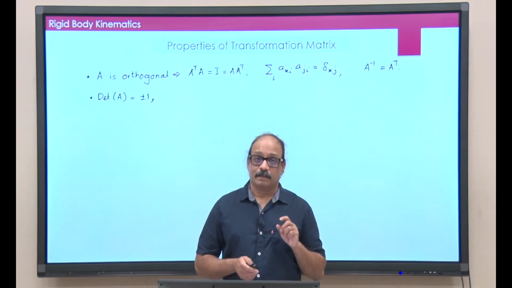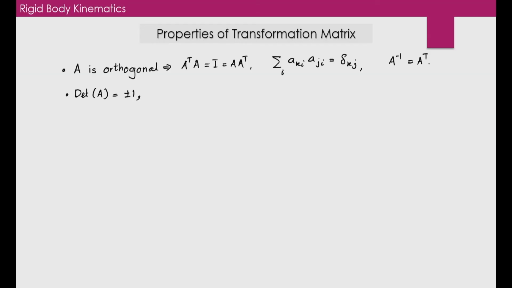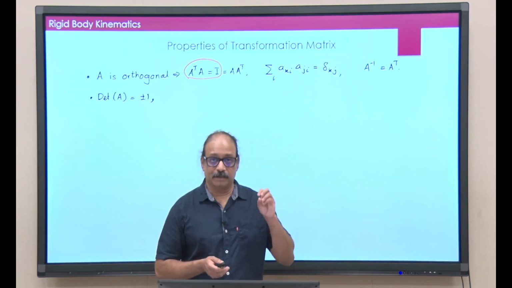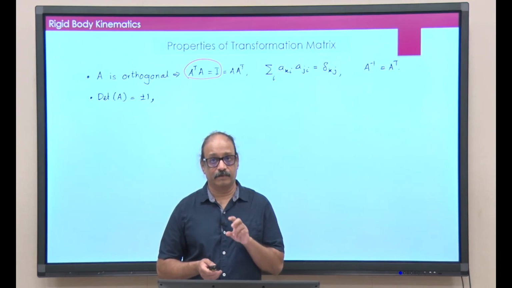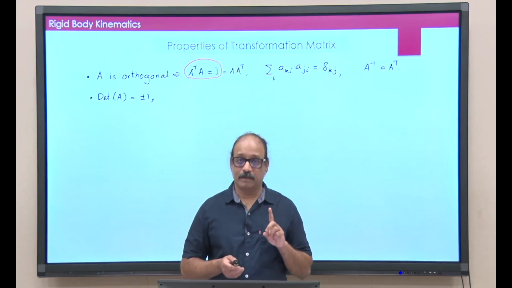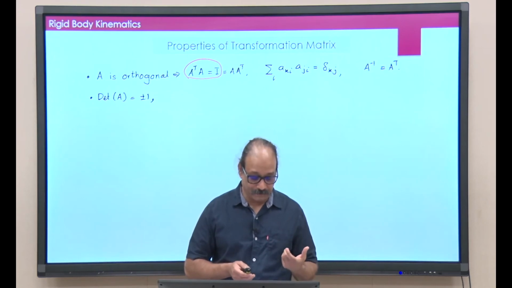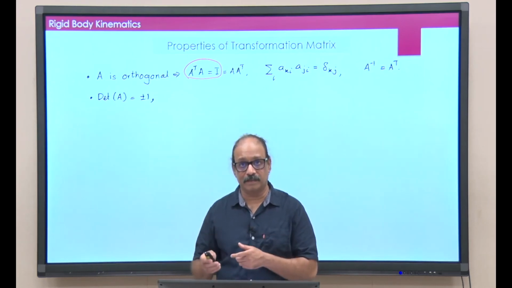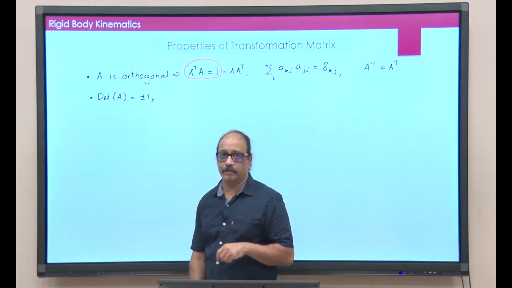Now, if I take the determinant of this equation here, then I get determinant of A transpose into determinant of A is equal to determinant of I, but determinant of I is 1. Determinant of A transpose will be the same as determinant of A. So, you get determinant of A squared must be equal to plus 1. So, determinant of A must always be equal to either plus 1 or minus 1.